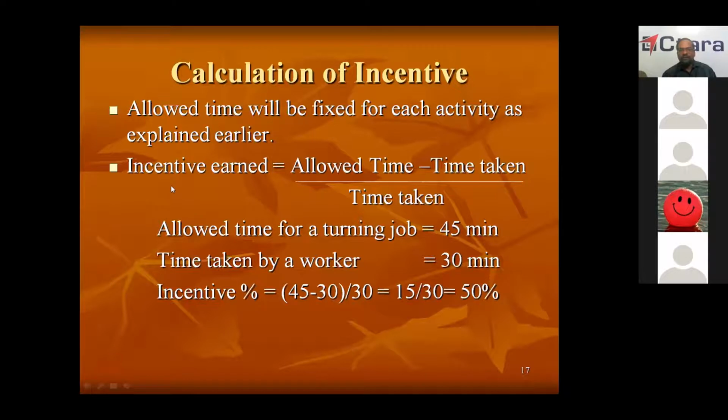Now incentive earned will be calculated like this: time saved divided by time taken. How much time he is given, how much time he has taken. For example, he is doing one job, and for that job allowed time is 45 minutes. But he has completed it in 30 minutes only. So allowed time minus time taken, 45 minus 30, is 15 minutes, the time saved. So 15 divided by 30, where time taken is 30, is 50%. He has earned 50% incentive.